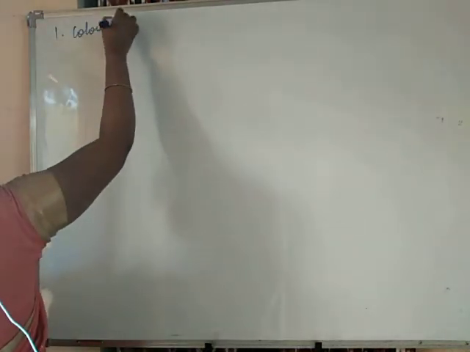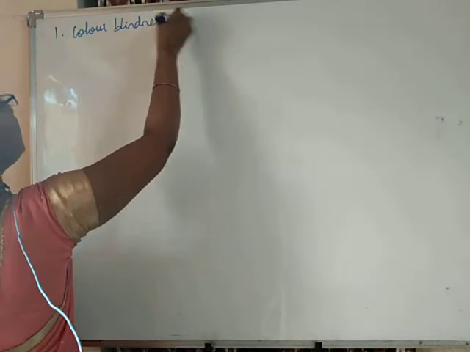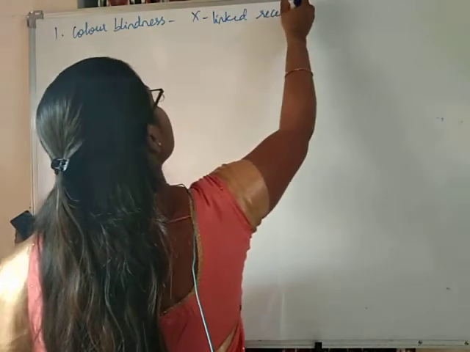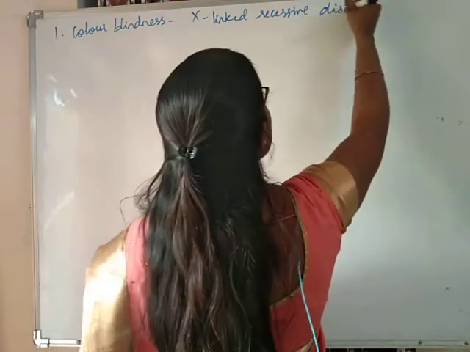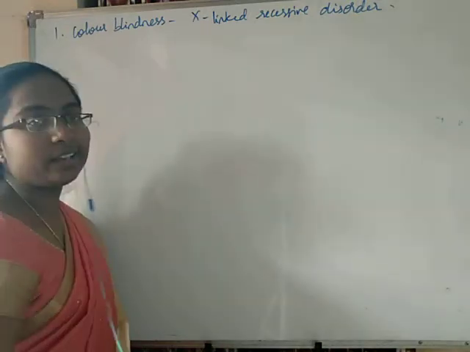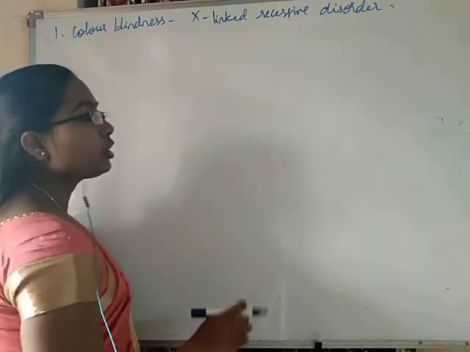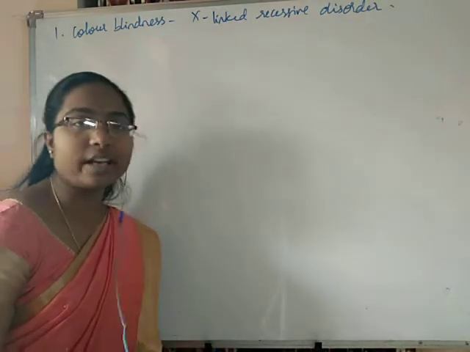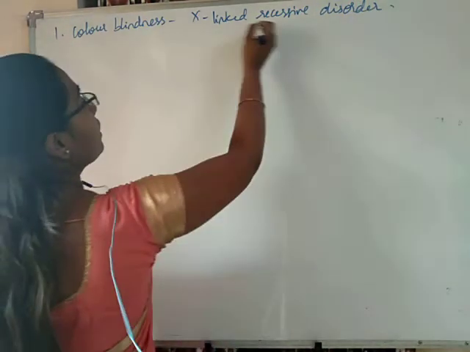The first Mendelian disorder we are learning is color blindness. Color blindness is an X-linked recessive disorder. We can say it is X-linked recessive because the genes causing this color blindness are located on the X chromosome, and it is a recessive disorder.